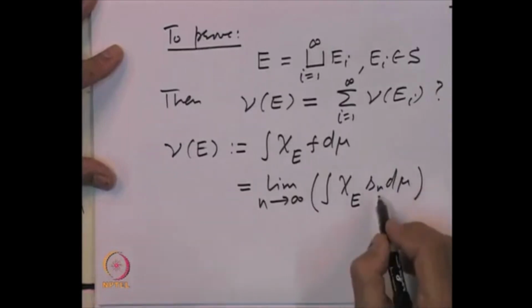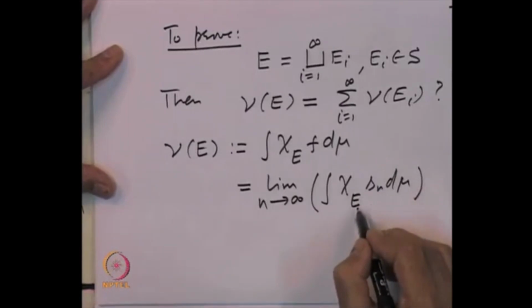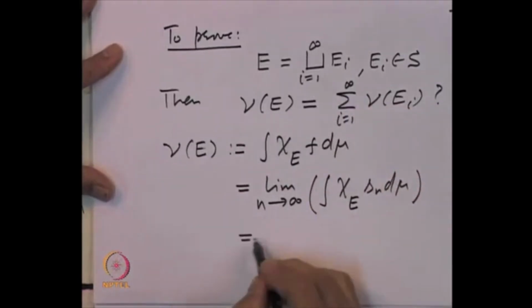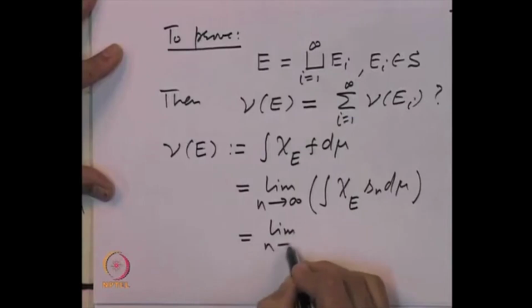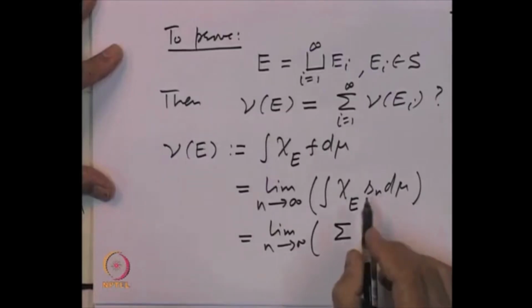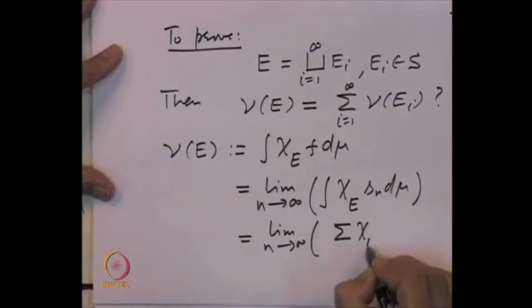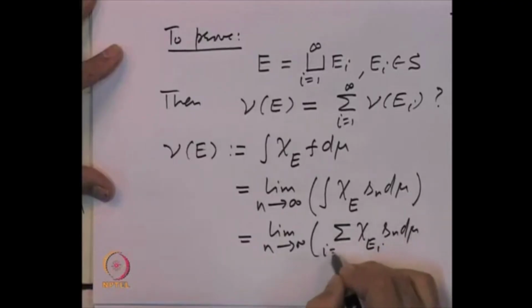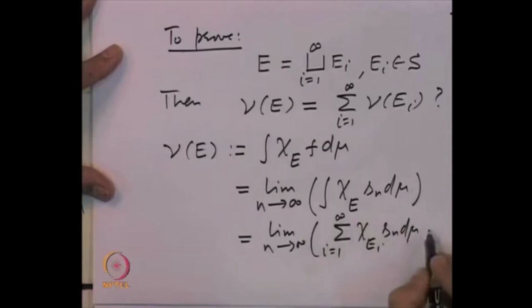And now, this E is a disjoint union of sets E I. So, let us write this limit as n goes to infinity of a summation of the integrals of chi E I times S n d mu, I equal to 1 to infinity.